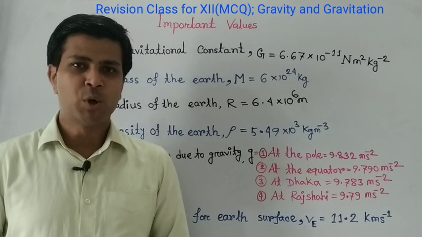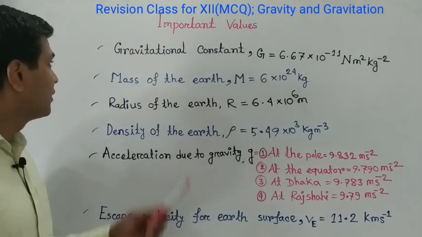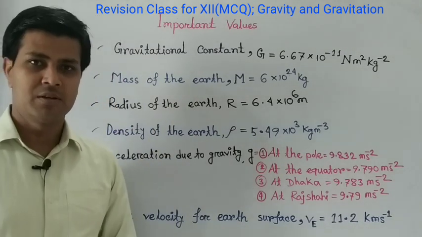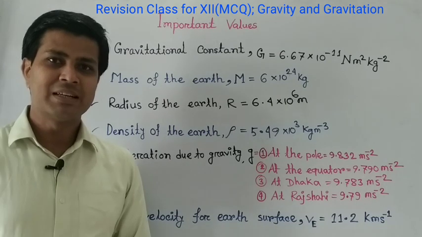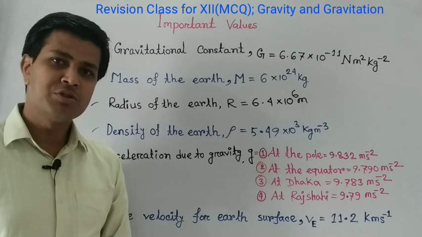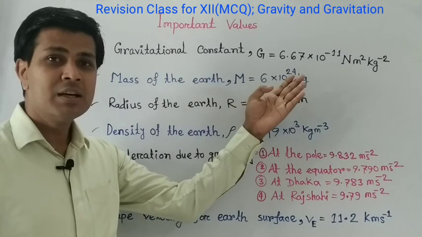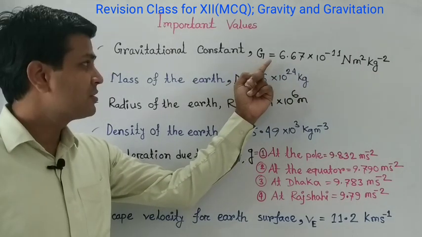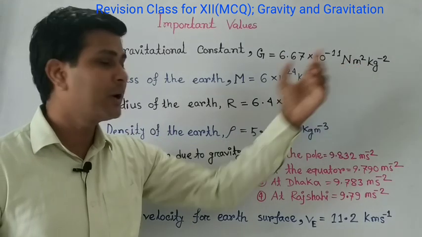Let's have a look at the important values of the chapter. The first is the gravitational constant. The gravitational constant is a constant value, 6.67 × 10^-11, and the unit of gravitational constant G is Newton meter square per kg square.